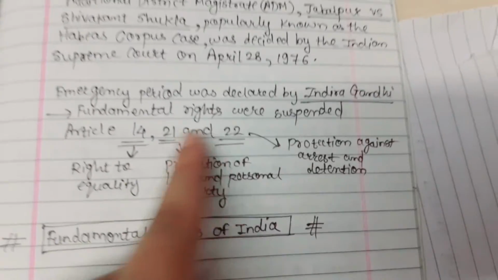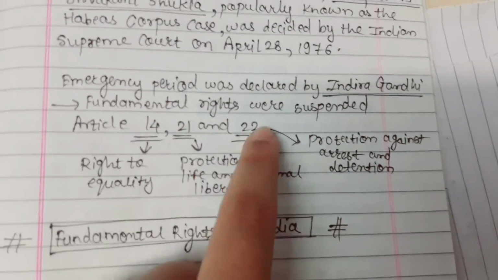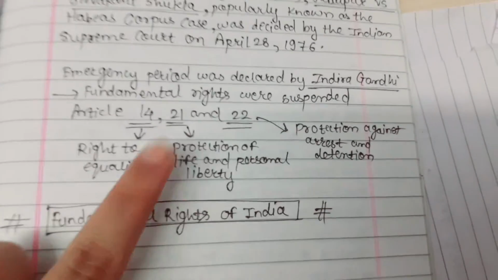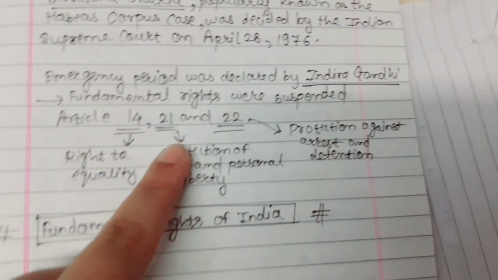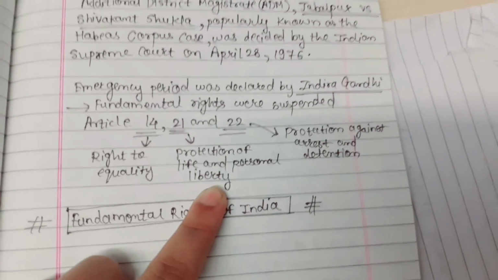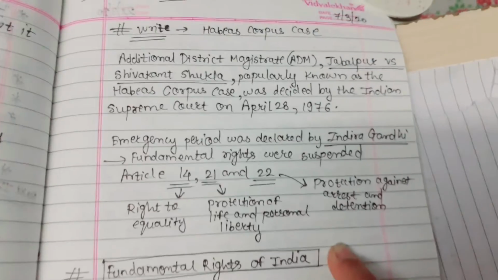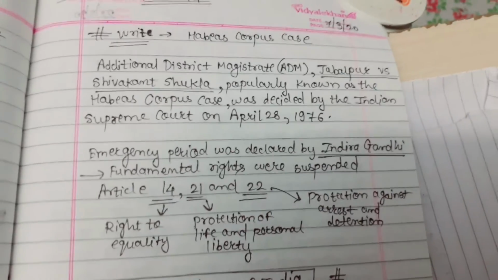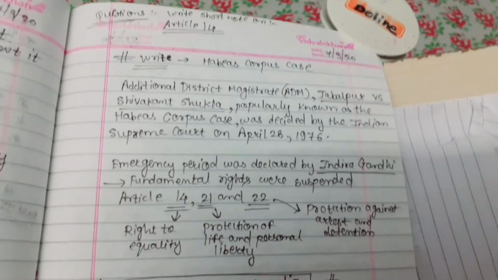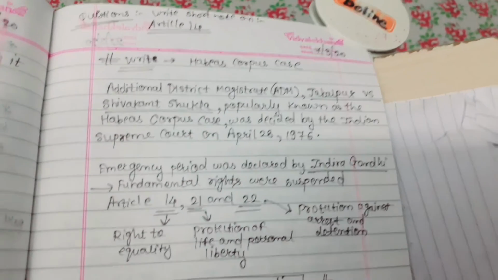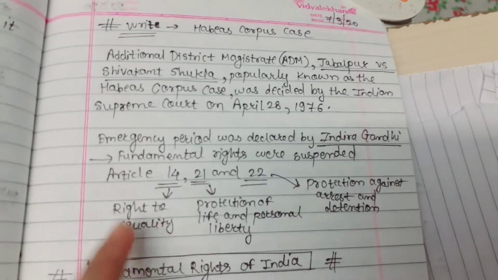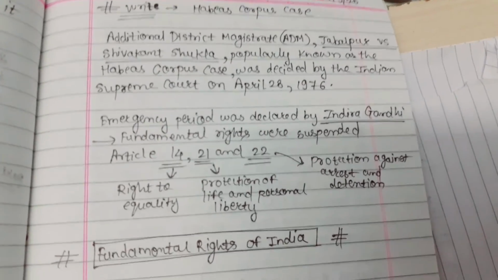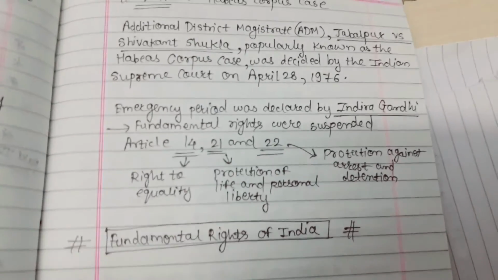And the emergency period was declared by Indira Gandhi. Here the fundamental rights were suspended: 14, 21 and 22. 14 is about the right to equality, 21 is about the protection of life and personal liberty, and 22 is about protection against arrest and detention. Write a short note on Article 14. Such types of questions are asked. In this, we are only having the introduction of the fundamental rights.